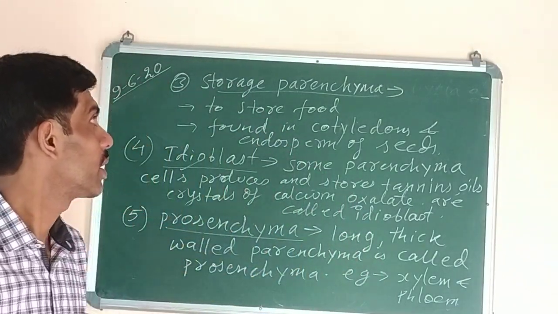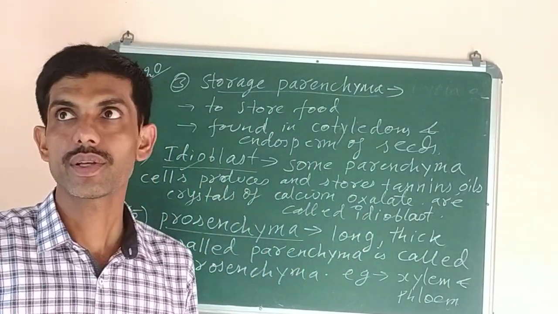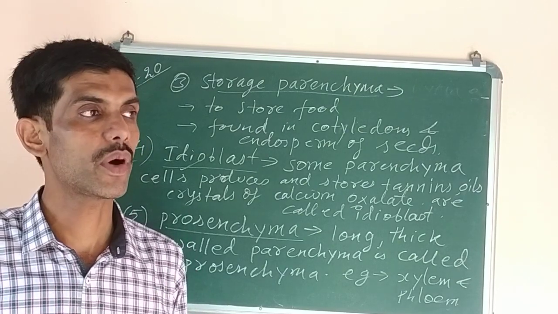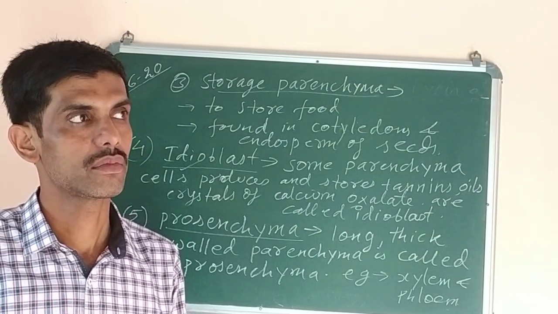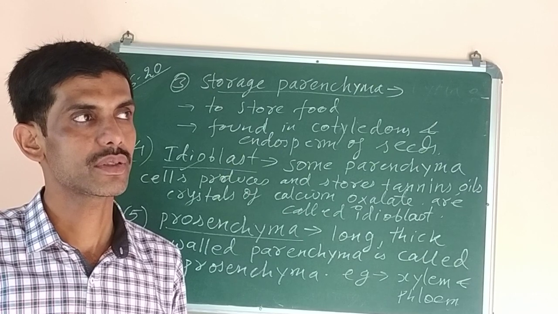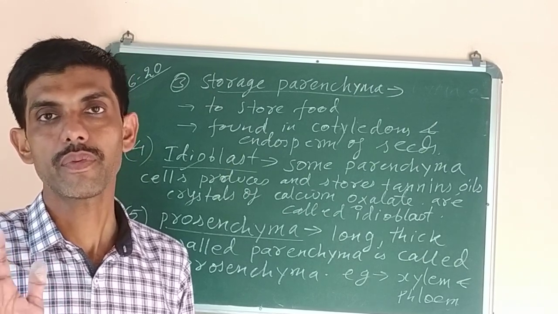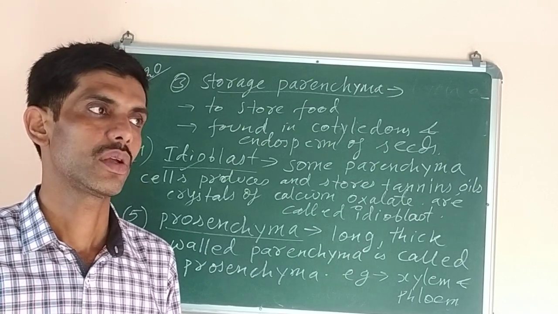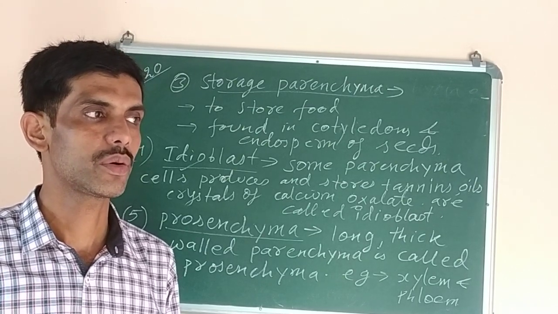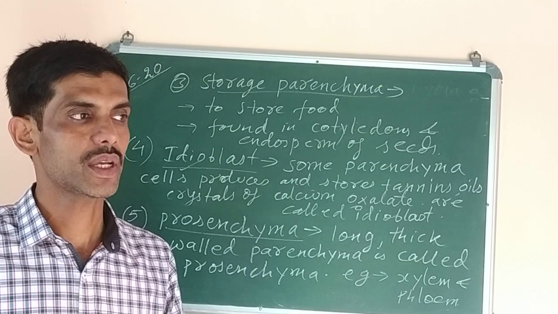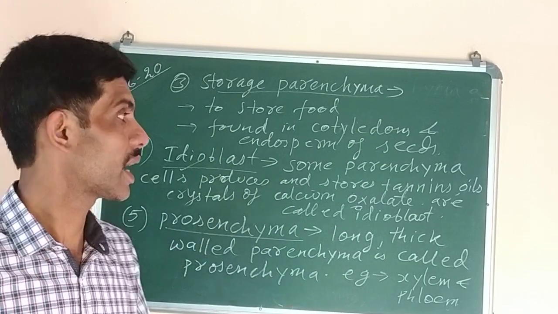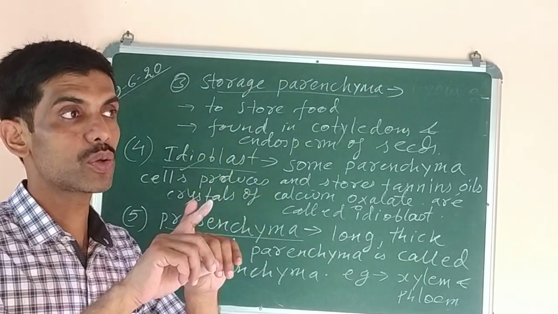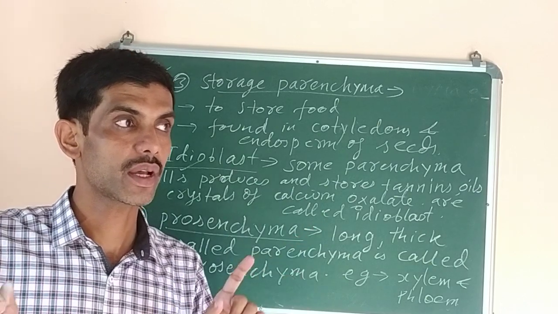Now what will be your homework? First you will write question number 1. Write tabular differences, at least minimum 5 differences between meristematic tissue and permanent tissue. Then the second question, draw the classification chart of permanent tissue as I have drawn on the board, showing 2 types of permanent tissues, simple and complex.